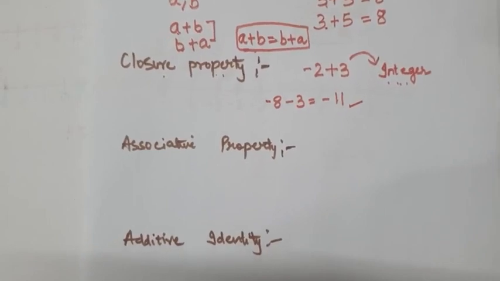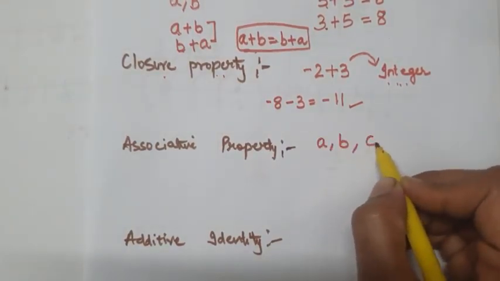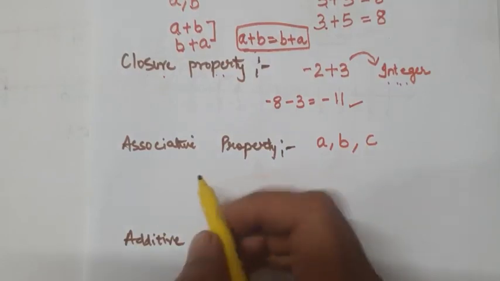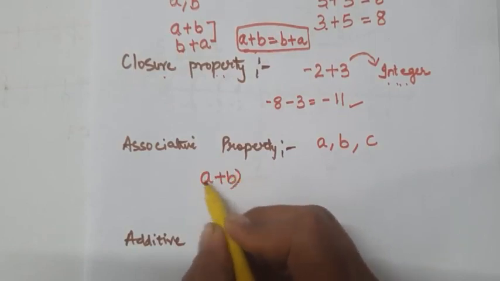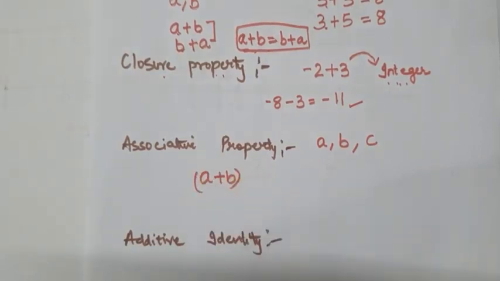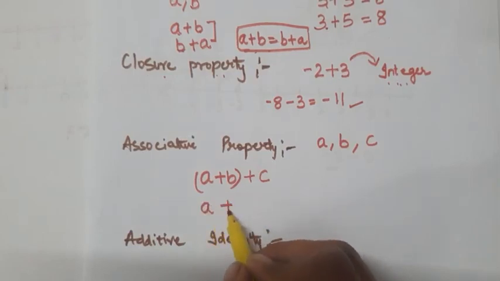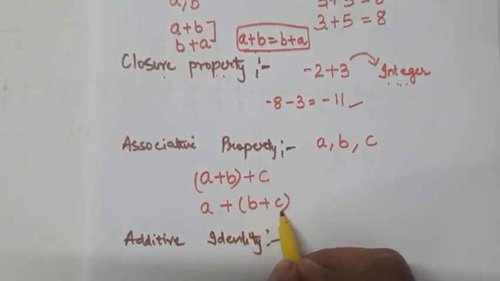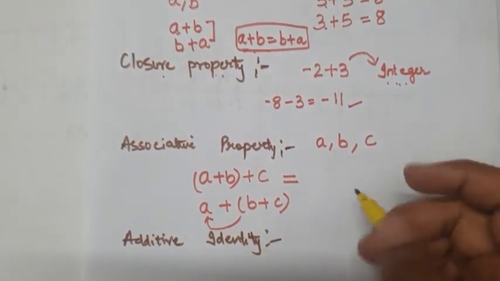Now let us discuss the associative property. For associative property, first of all, let us take any three integers. Let us suppose I am taking a, b and c. In the first case, you add a plus b. Firstly, you are adding a and b, then you are adding c. And if you add first b and c, then add a, the answer will always remain same.